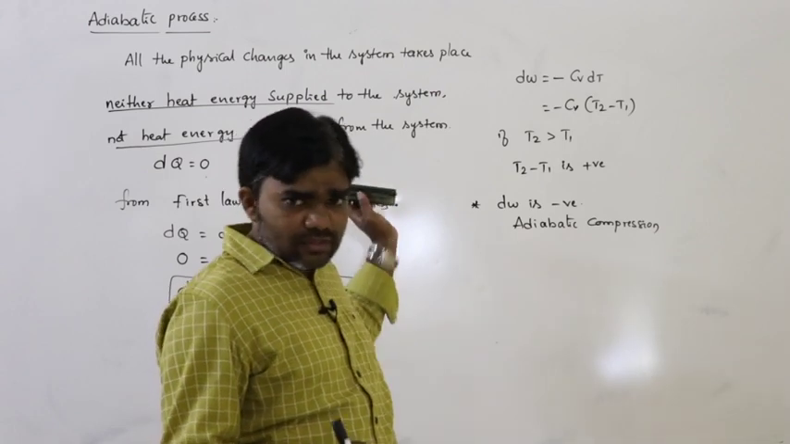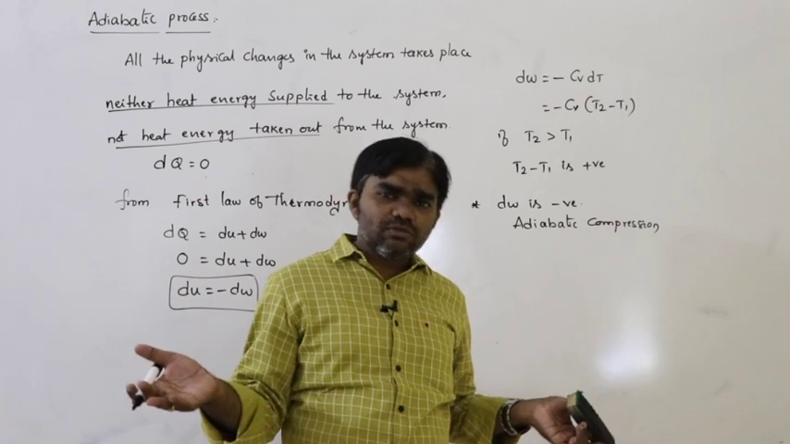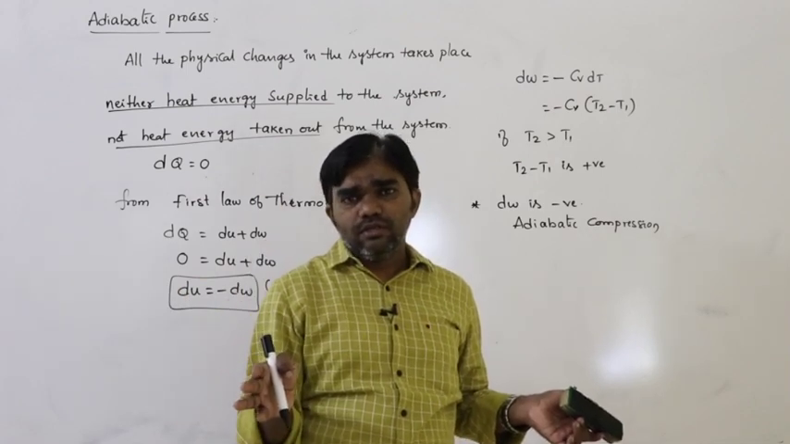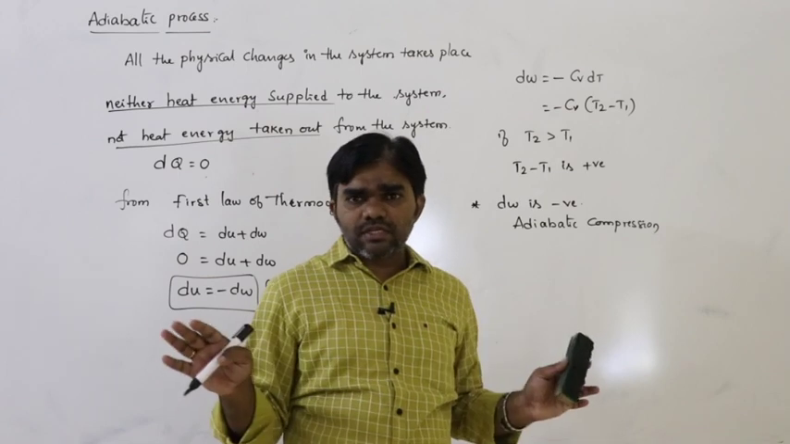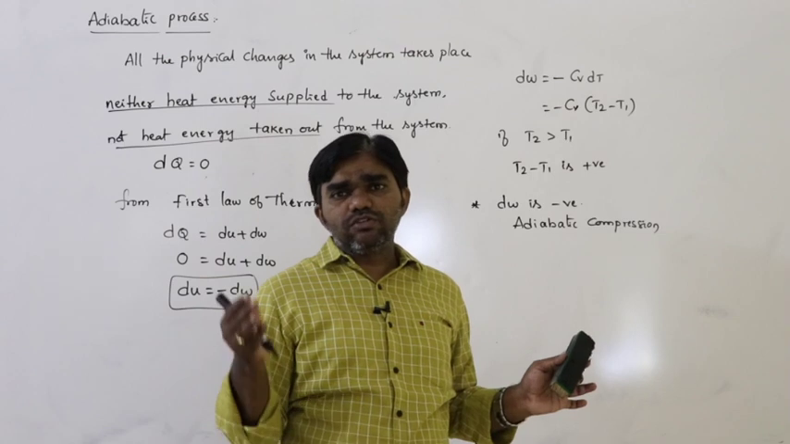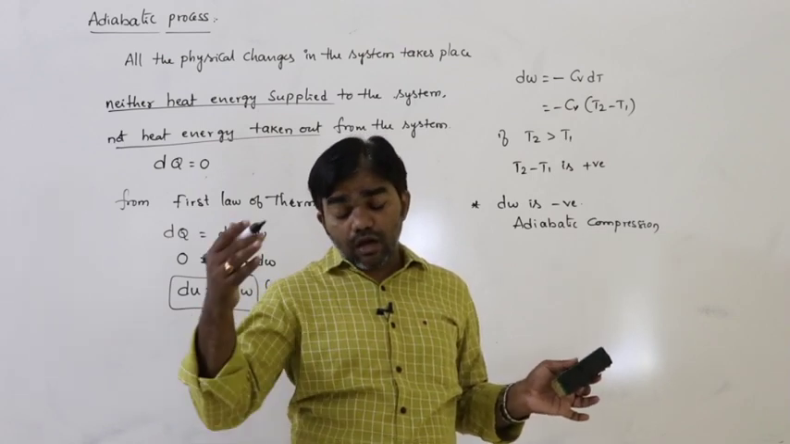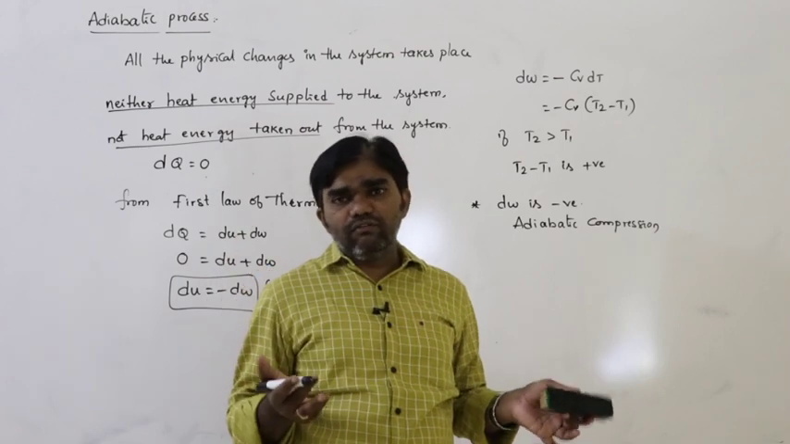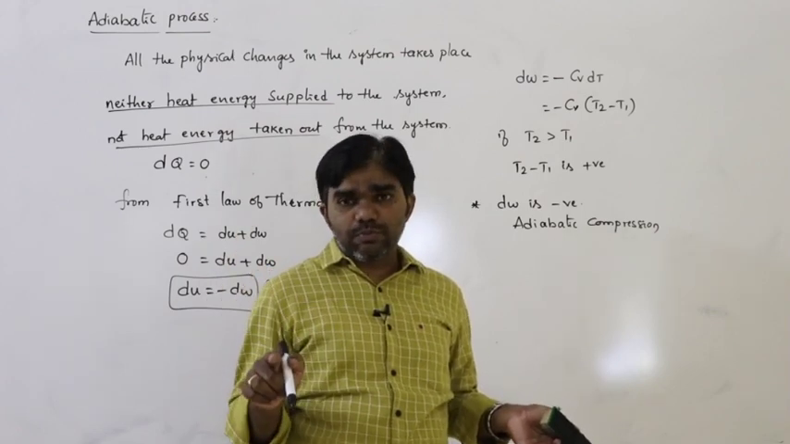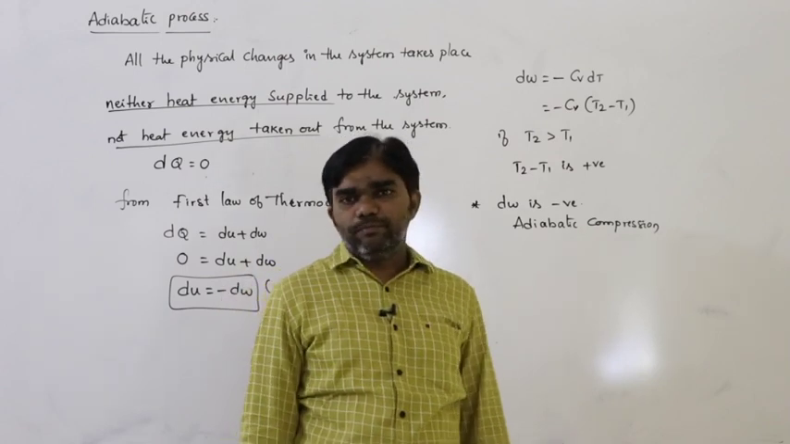But in the isothermal process, the temperature remains constant. What is the work done in an isothermal process? W is equal to 2.303 nRT log V2 by V1. If V2 is greater than V1, then that is isothermal expansion. If V2 is less than V1, that is isothermal compression.